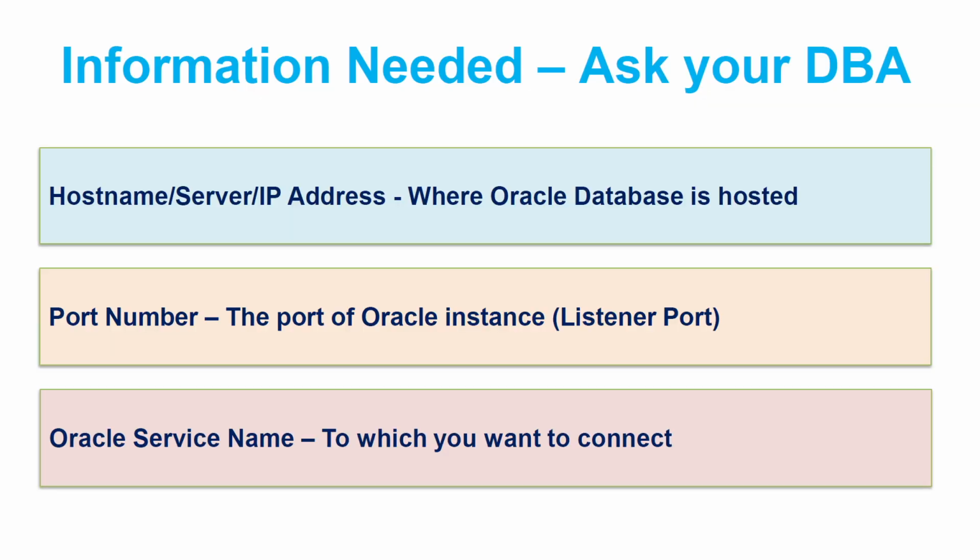Now, before we proceed, you need to get this information from your DBA: the host name, server, or IP address where the Oracle database is hosted. Either you need to know the host name, server, or the IP address, the port number of the Oracle instance, also called the listener port, and the Oracle service name. These are the three things you need to know, along with the user ID and password, which will come later. But these three things are important for you to know to establish the connectivity. So the host name or IP address, port number, and Oracle service name.